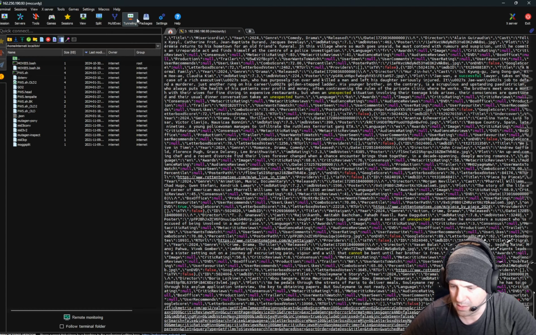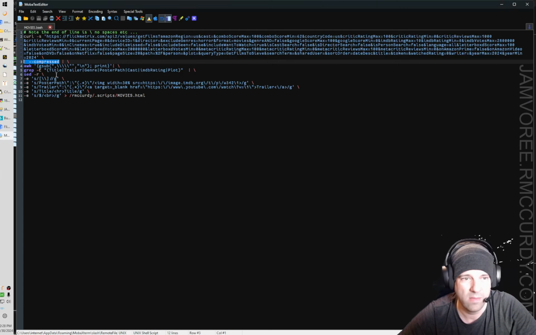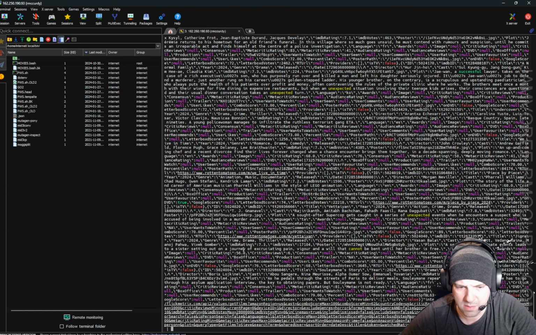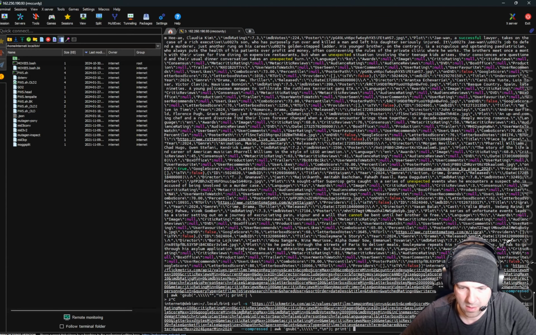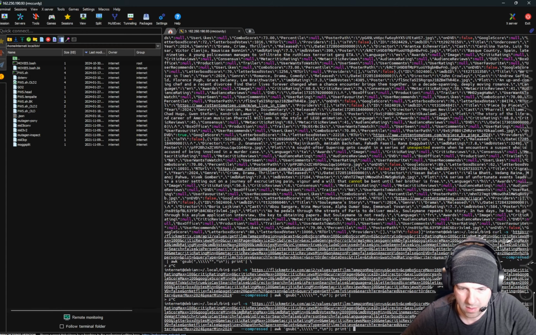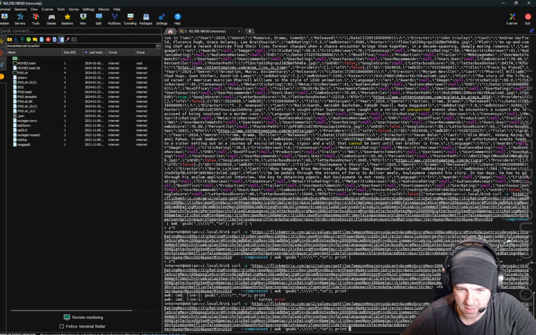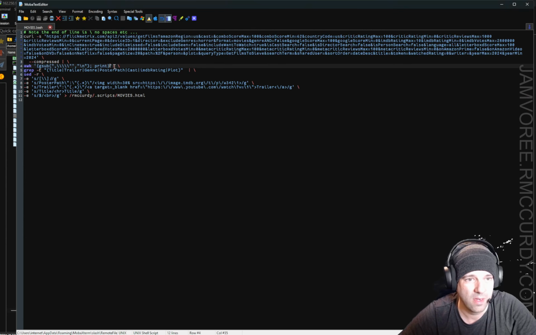So we got compressed. Then we're going to get rid of backslashes and replace those with, let's get this back out. I left the backslash in there, that breaks everything.